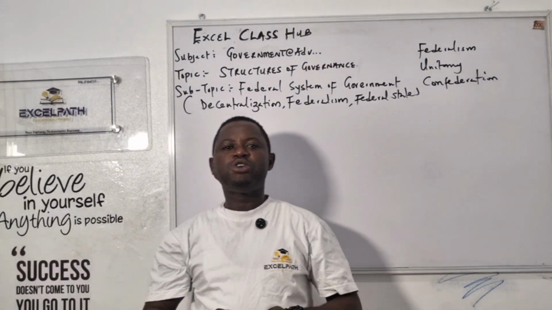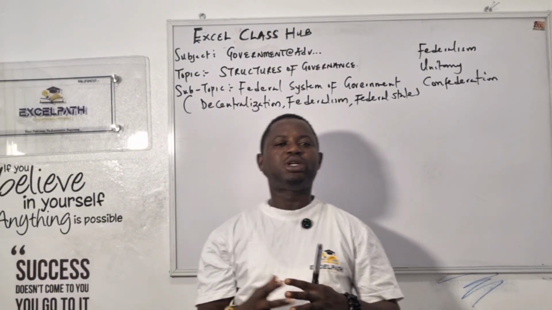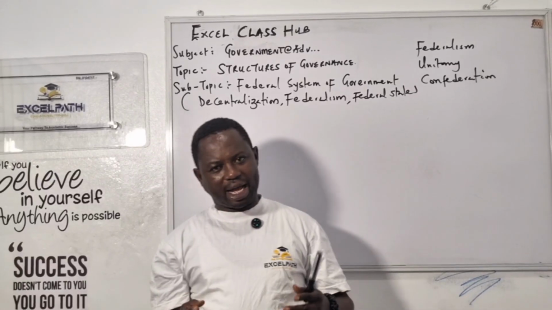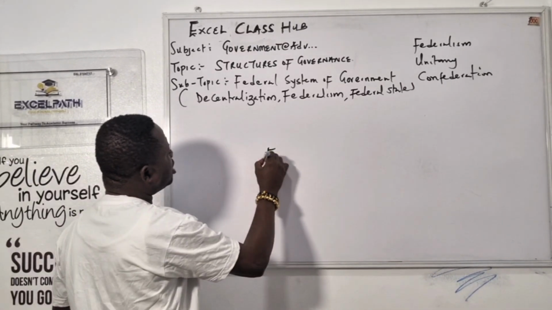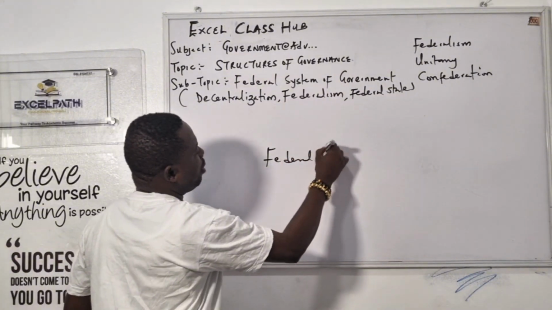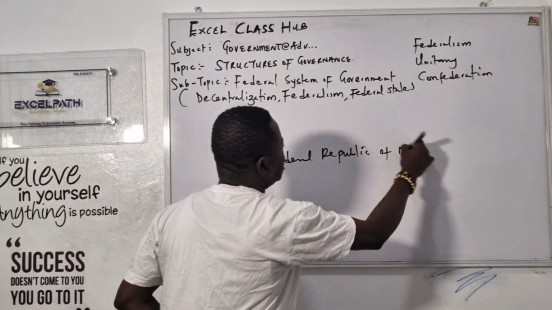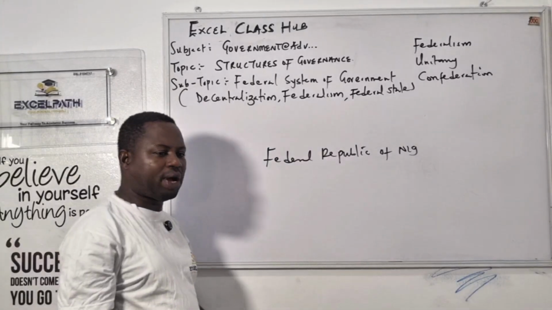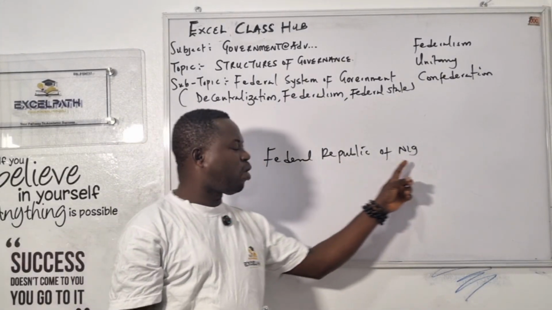Now, for example, let me use my country, Nigeria, as an example. If you want to pronounce Nigeria, how do you say it? You say Federal Republic of Nigeria. You can see, Federal Republic of Nigeria. I shorten my Nigeria here, please don't mind me. Federal Republic of Nigeria.